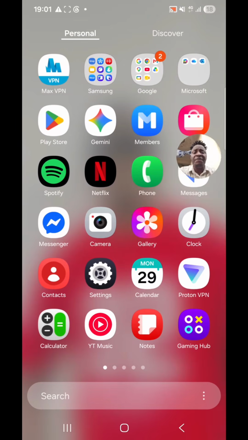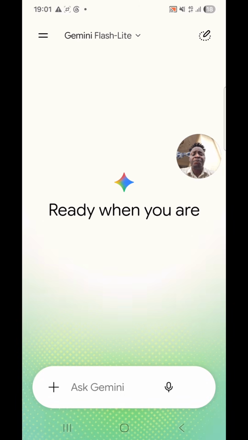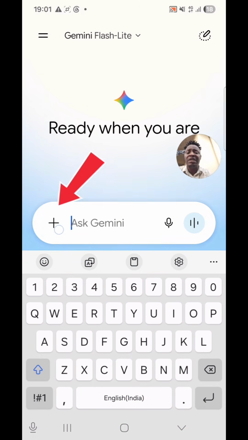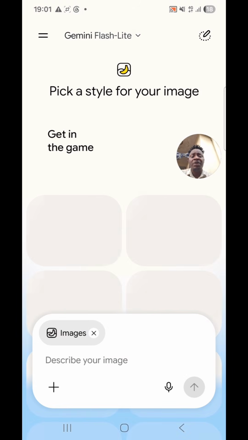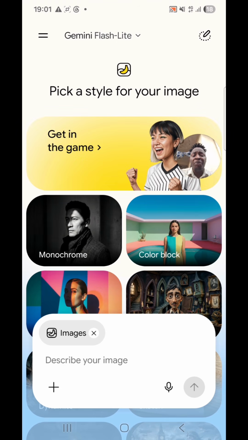Let me show you. So the first thing we need to do, go to Gemini again. When you go to Gemini, you come to the plus, you press the plus. As you know, always you press the plus, you go to image, create image. Then you put your prompt in: create me a Ghanaian bread with the mouth open sitting on a table. Okay, like that the AI is going to create the bread, and the bread will appear just like this.